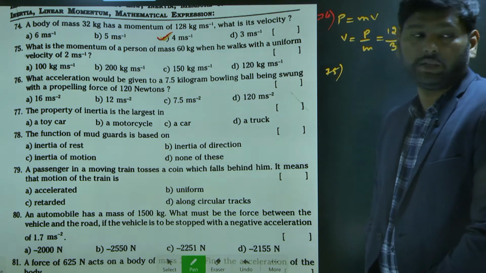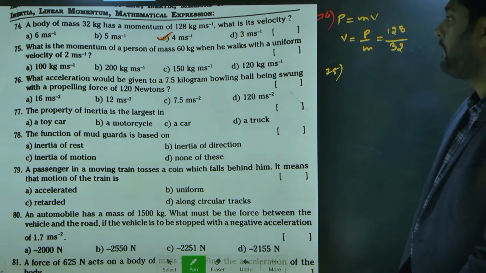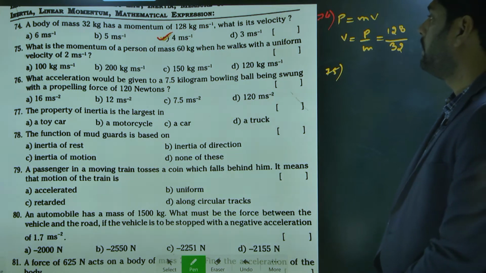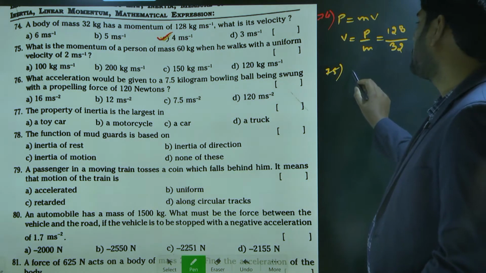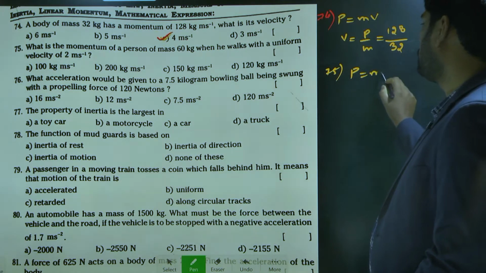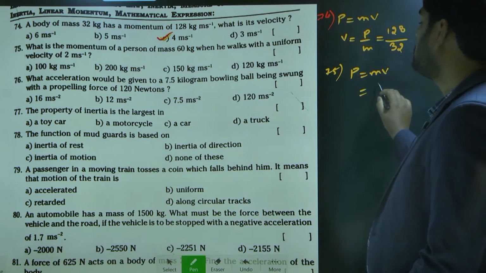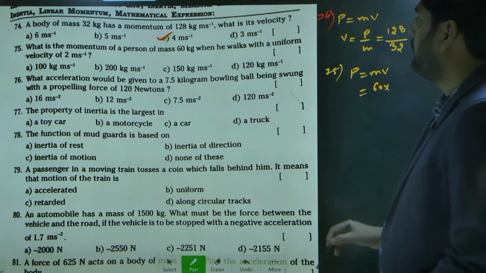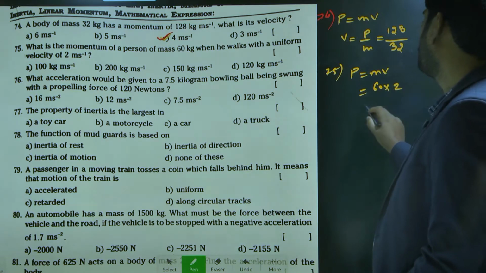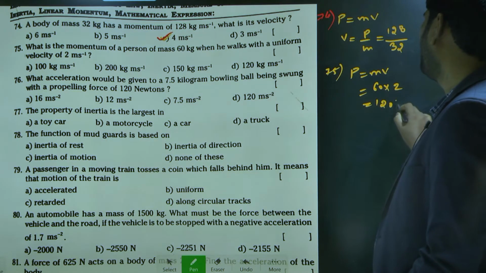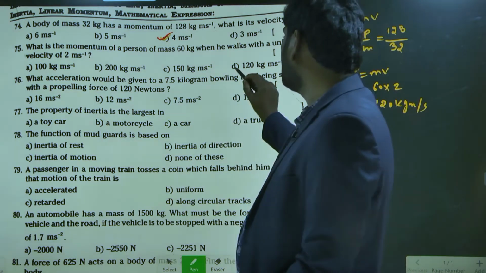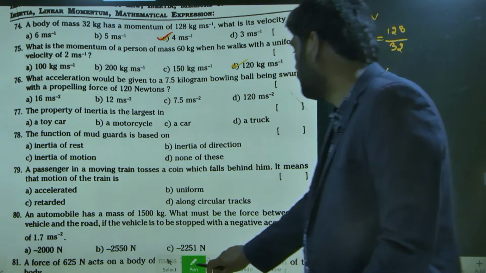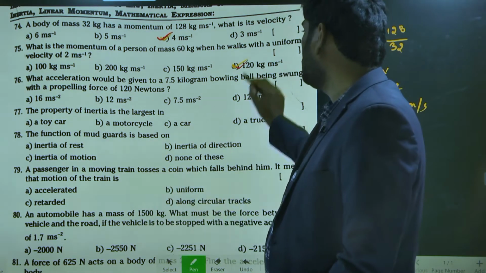Are you telling the answer? Option D, sir. How? Can we repeat it? Momentum they are asking. Momentum is equal to mass into velocity. Mass is 60 into velocity is 2. So simply 120 kg meter per second. So what is the answer? Option D, not C. Option D is the right answer.